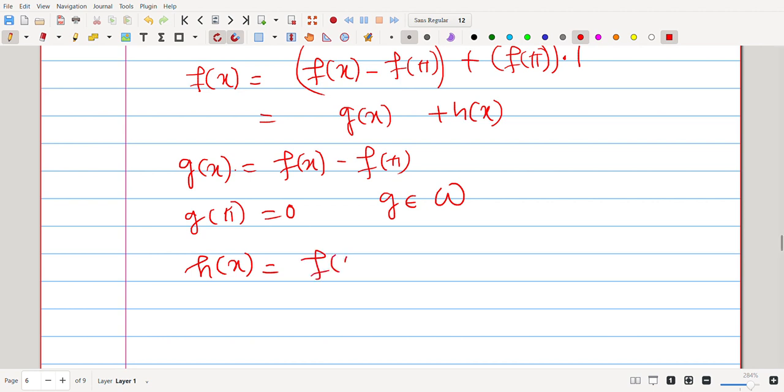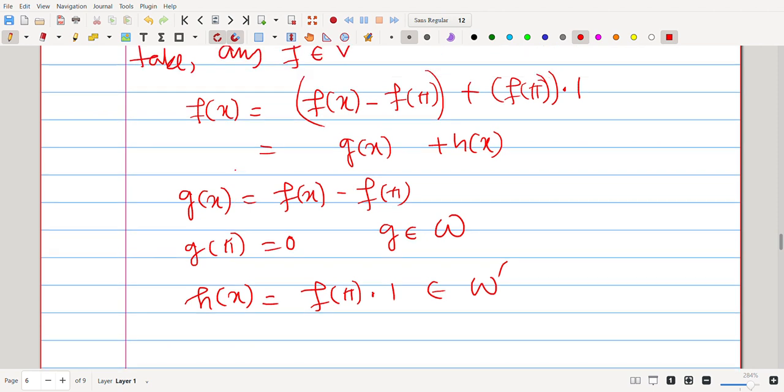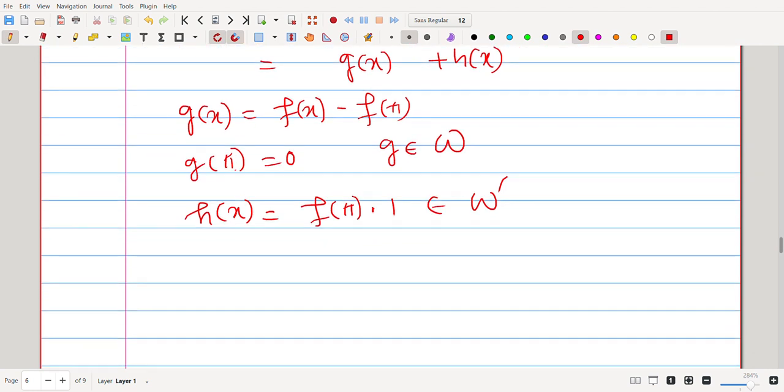And h(x) is f of pi times 1. Okay, this belongs to W part. And let k belong to W intersection W part.